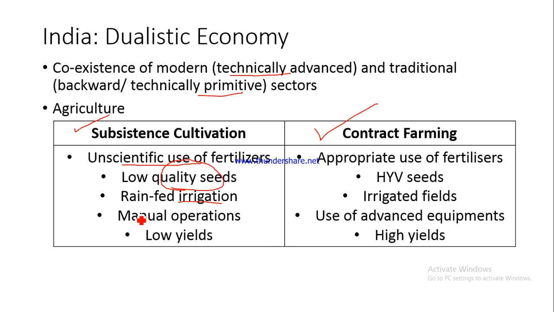And the operations are also manual, which means that generally no machines are used. Different types of advanced machines are not used. For example, tractor or tiller or these kind of machines are not used. Fine. And because of all these things, what happens is, as I said earlier, the yields are very low. It is only sufficient for the farmer and his family, and maybe a little bit can be sold in the market. That's all. So the farmers do not have a lot of yields.